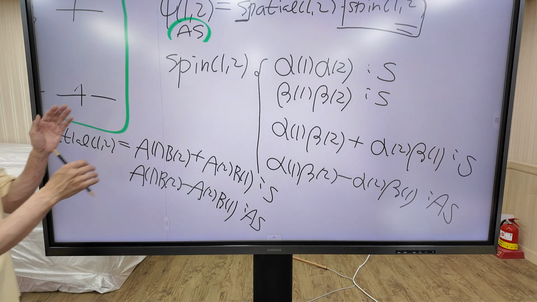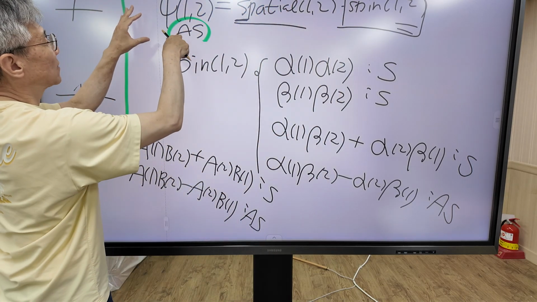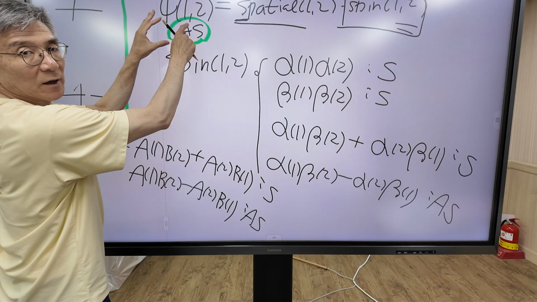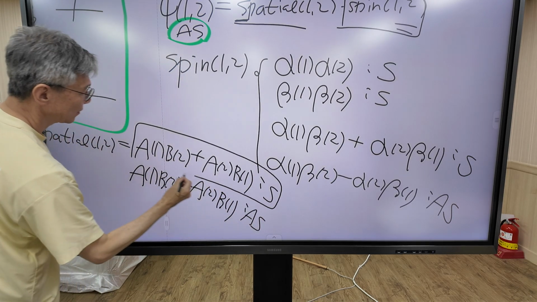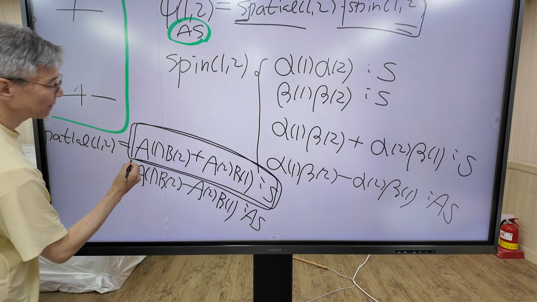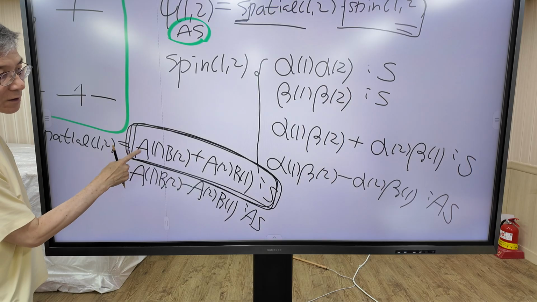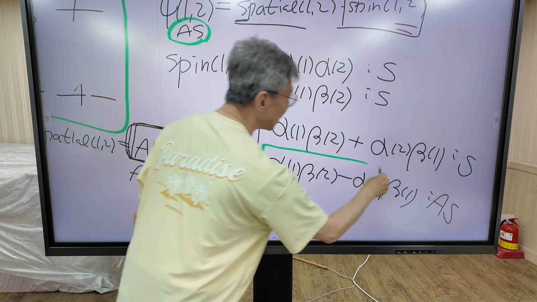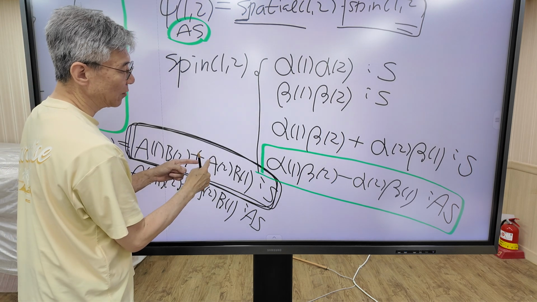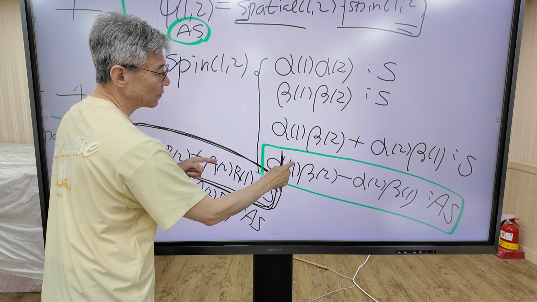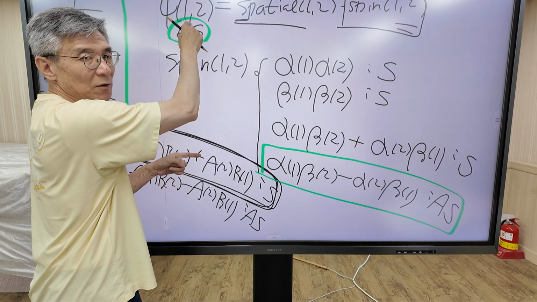Now in the final step, we are going to combine these two functions to generate the total wave function, which is anti-symmetric. Take the spatial part, this one, the symmetric part. When the spatial part is this one, it must combine with this anti-symmetric spin function, because a symmetric spatial part must combine with an anti-symmetric spin function to generate an anti-symmetric total wave function.